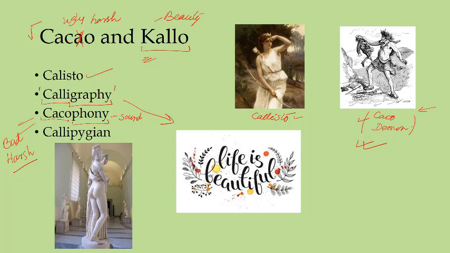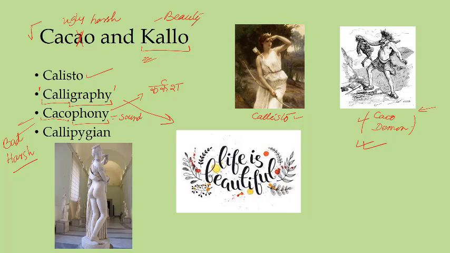In fact, this caco somehow resembles the Hindi or Sanskrit word karkash. Few sounds or few syllables have a karkash nature. They are unpleasant or harsh or they pierce your ear.